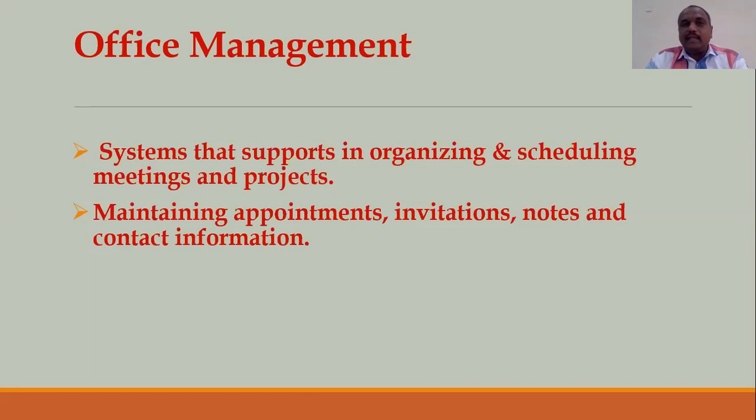So these are all the areas of office automation. But you know very well that office automation is not only in the electronic way. Now we are using both ways. What are the advantages and disadvantages we have? This is what we are going to discuss.